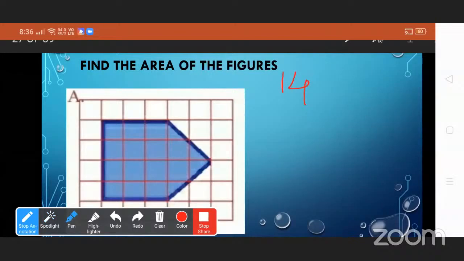Now we will count the half squares. This is 1, 2, 3, 4. There are 4 half squares. The half of 4 is 2. So 14 plus 2 is equal to 16 square units. So the area of the given figure is 16 square units.